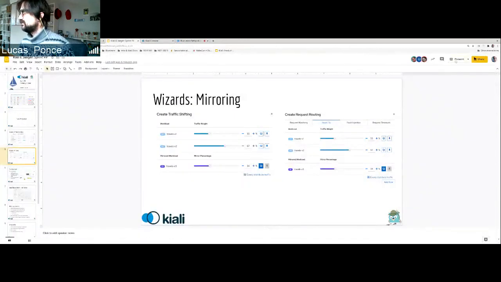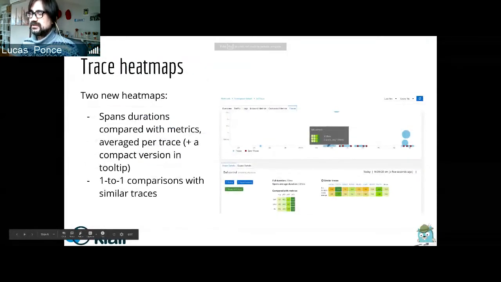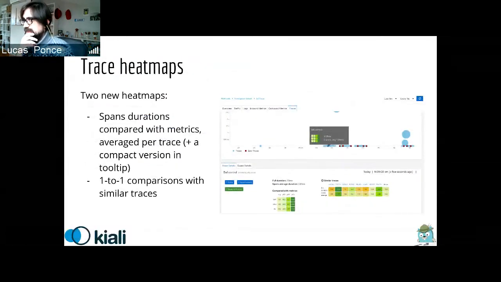Okay, so let's continue with the features that we have for this sprint. Another feature that we have to include is to improve the correlation story between the telemetry and tracing signals in the details of the services, of all the elements in the service mesh. As you know, the sidecars in the service mesh are collecting multiple signals. The two most common that we use are the telemetry, stored in Prometheus, and also the tracing.